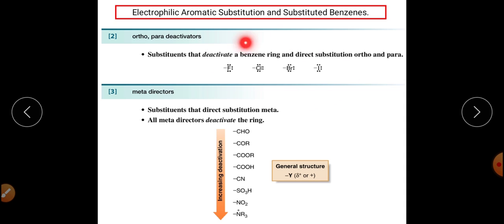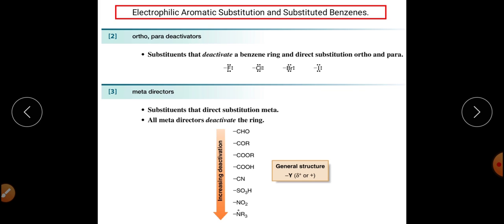Although they contain lone pairs of electrons, and this particular halogen group is attached to the carbon of the benzene, because of their electron withdrawing inductive effect, they are deactivators, but they are ortho para directing in nature. The reason being, they contain lone pairs of electrons, they have a plus R effect.